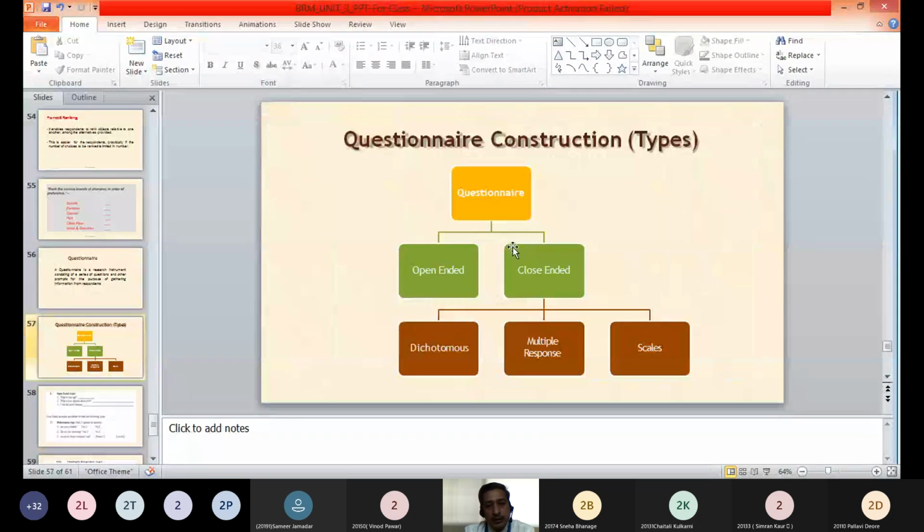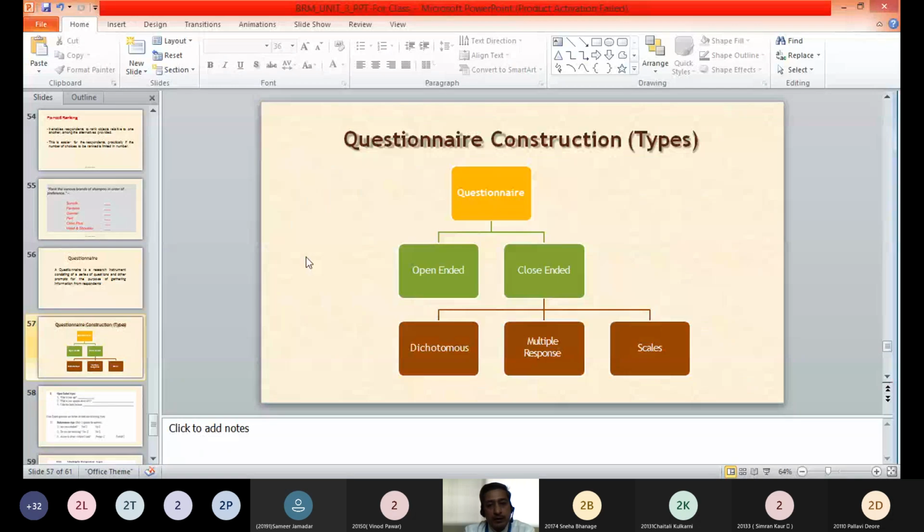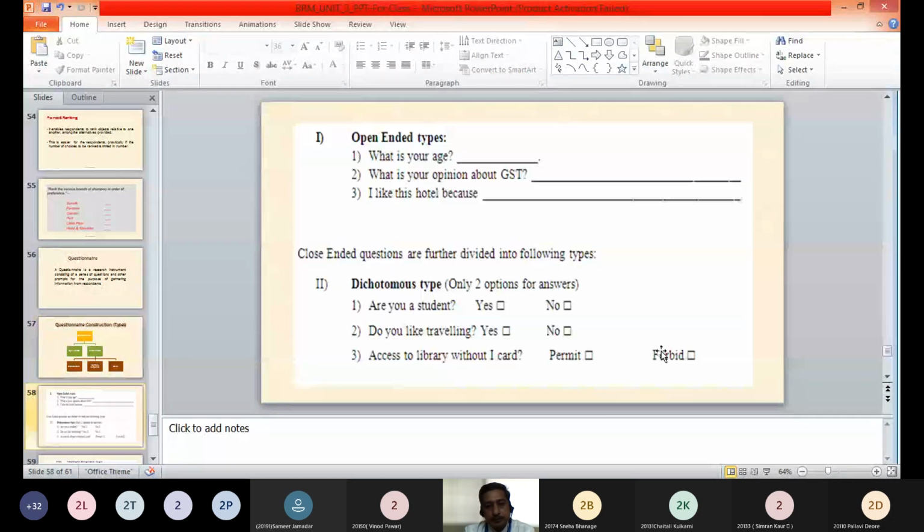Then we take another category, that is closed-ended questionnaires. In closed-ended questionnaires, you will see that there are different types like dichotomous, multiple response, and scales. So first type is your dichotomous type. Dichotomous, that means two options.